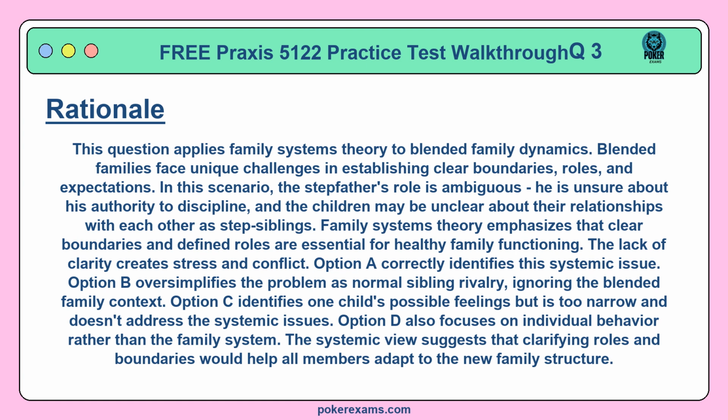Option B oversimplifies the problem as normal sibling rivalry, ignoring the blended family context. Option C identifies one child's possible feelings, but is too narrow and doesn't address the systemic issues. Option D also focuses on individual behavior rather than the family system. The systemic view suggests that clarifying roles and boundaries would help all members adapt to the new family structure.